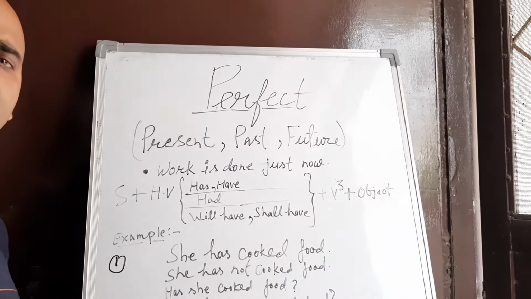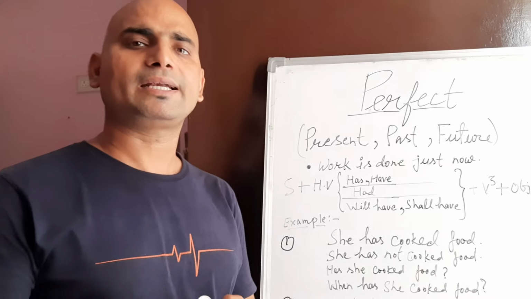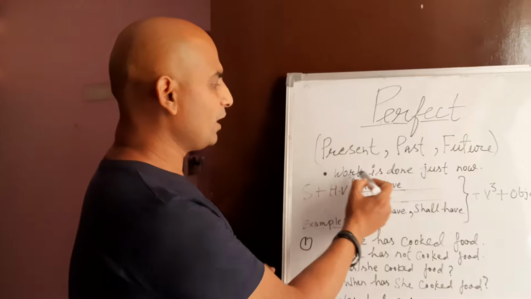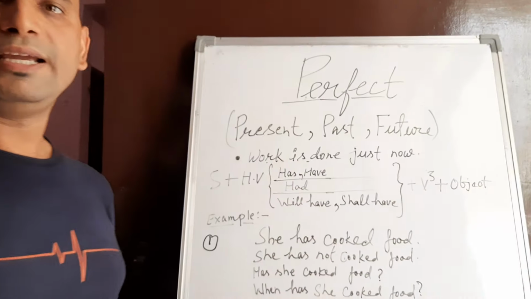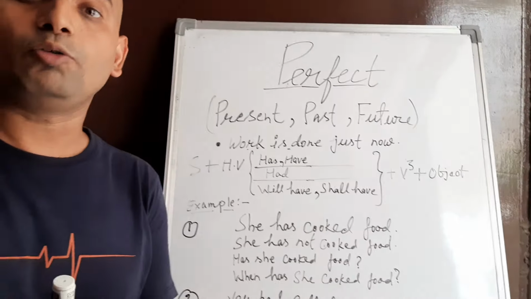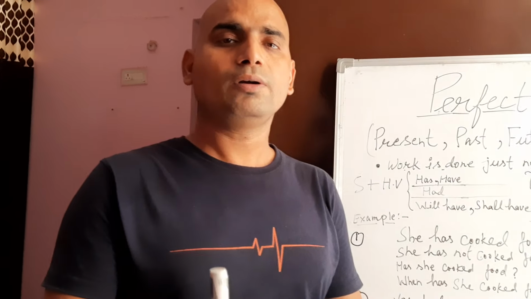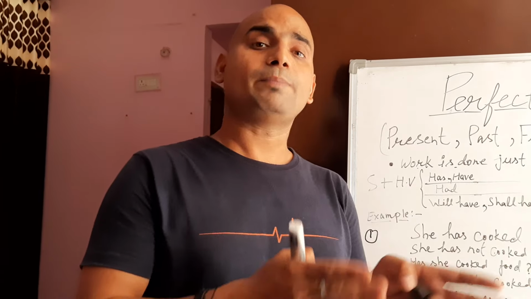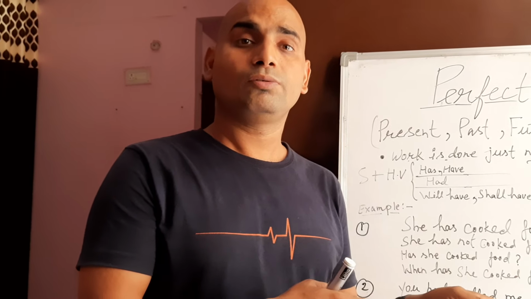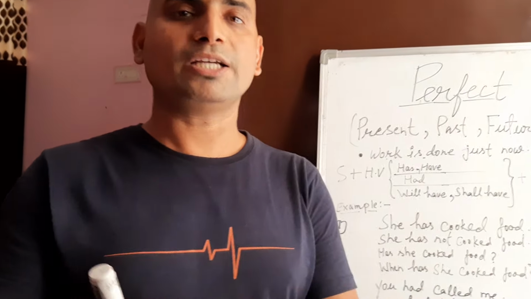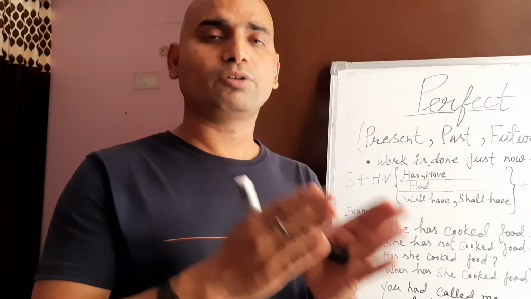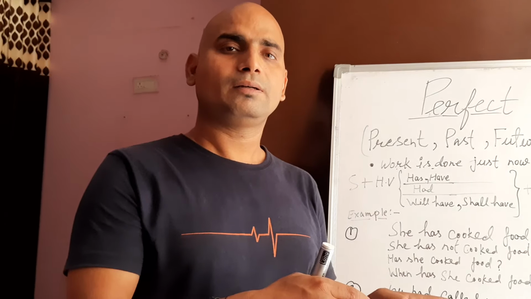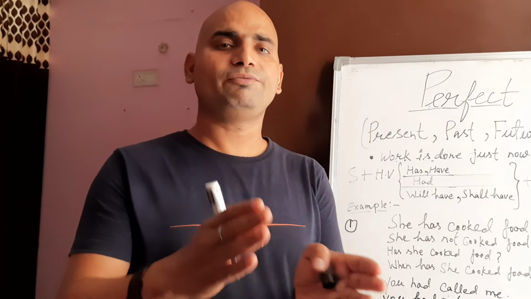First of all, we have to see the definition and characteristics of this tense. This is the perfect: work is done just now. If work is done just now in the present, that will be present perfect tense. If work is done in the past, that will be past perfect tense. If we assume the work has been done in the future, that will be future perfect tense.